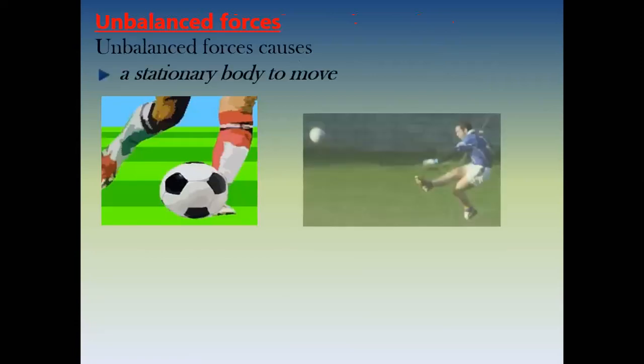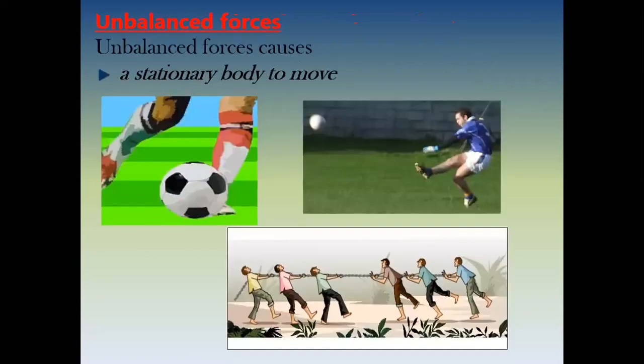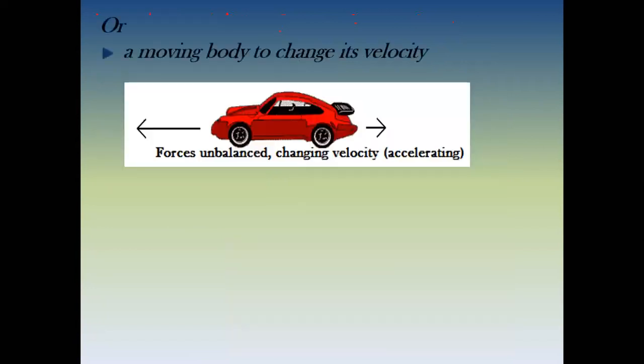Then we also discussed unbalanced forces. What do unbalanced forces do? They cause an object which is at rest to move. If you apply an unbalanced force on an object which is at rest, it will start to move. And the second effect was, if you apply an unbalanced force on a moving object, it will change its velocity.